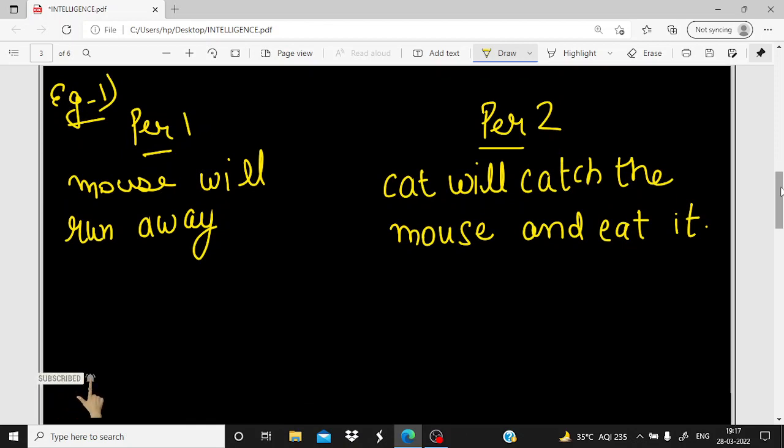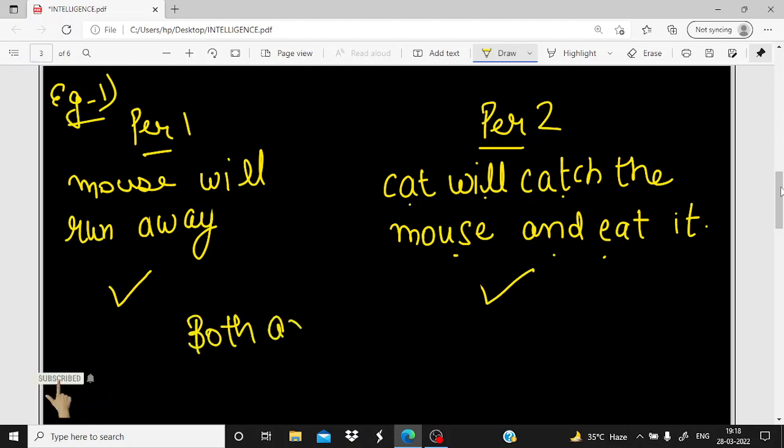So according to our intelligence, we know that the first person is responding correctly that the mouse will run away. Person two says that the cat will catch the mouse, which is absolutely correct, and eat it. So according to case 1, we can say both person 1 and person 2 are intelligent.